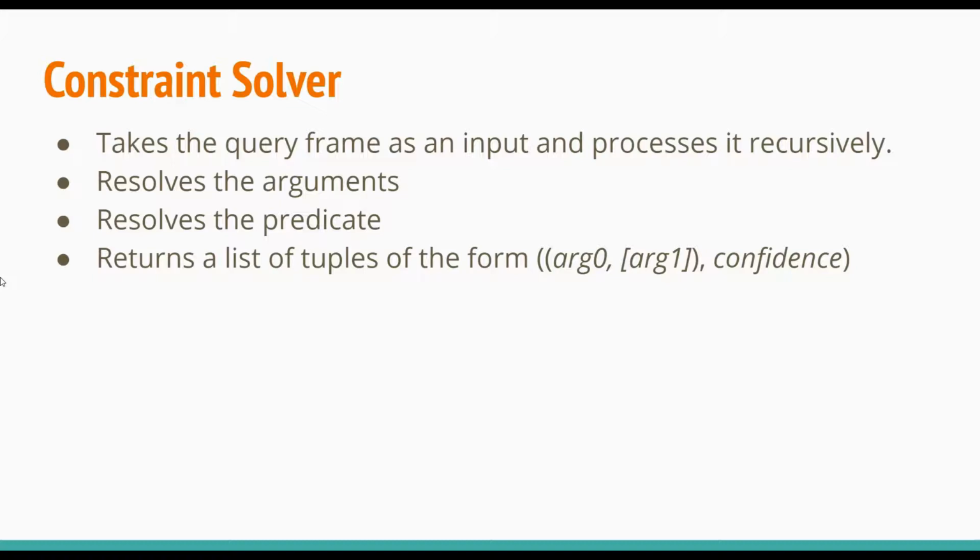And resolving the arguments means finding all the objects that satisfy the argument constraints, such as color, number, type, and so on. Once all the candidate arguments are found, all the possible combinations of these arguments are formed, and the predicate function responsible for that relation is applied to every such combination. The output of the constraint solver is the set of tuples of this form, where the first component is the specific argument combination, and the second component is the confidence level, that is, the value of the predicate evaluated on this specific combination of arguments.